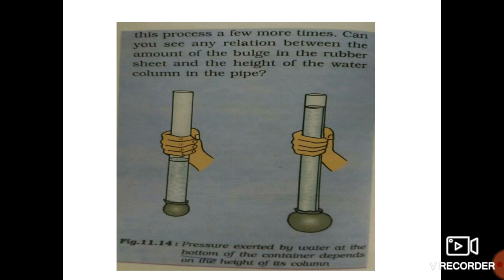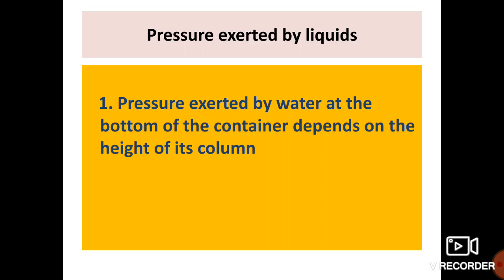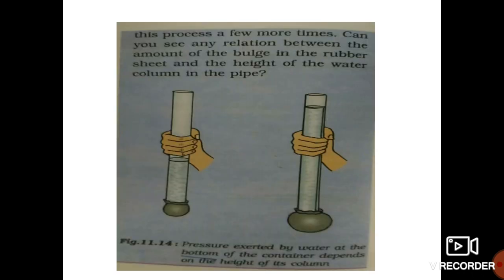What can we prove by this? We can prove that pressure exerted by water at the bottom of the container depends on the height of its column. In which case is more pressure exerted by water at the bottom of the container, where liquid, that is water, is filled in both the tubes?